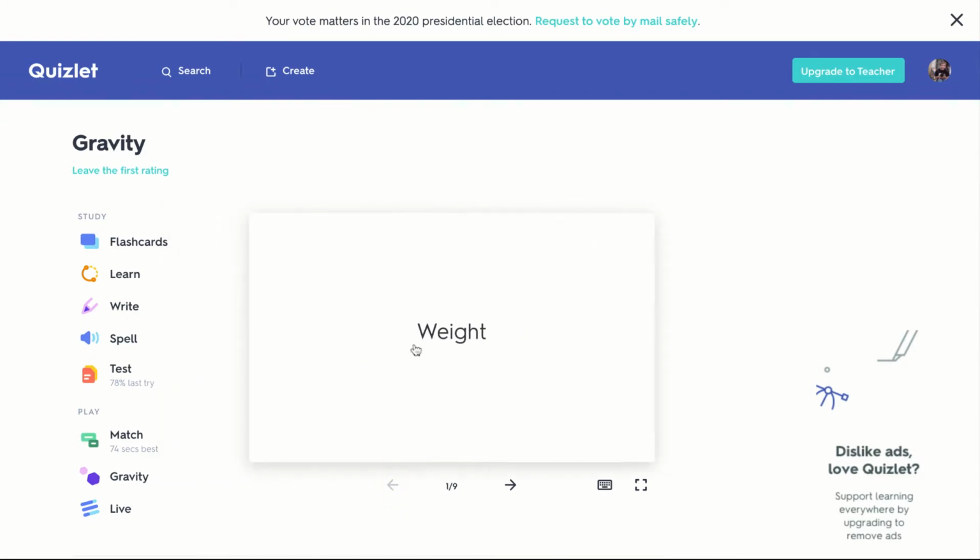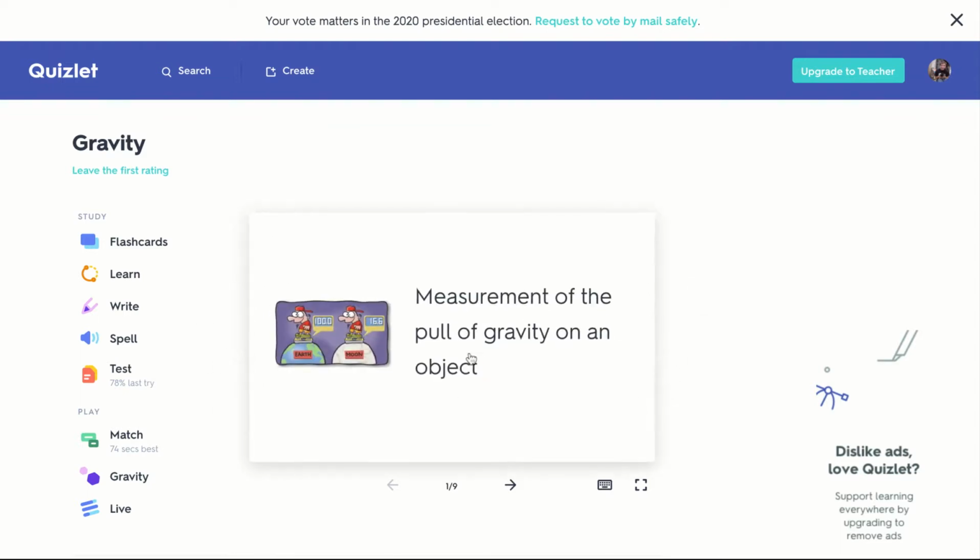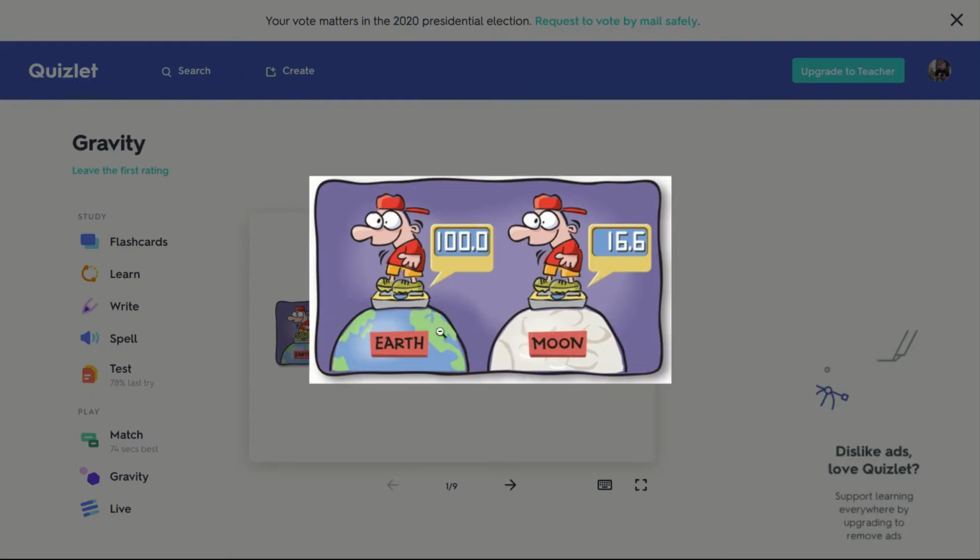I start at card 1, weight. Flip it over, and that's the measure of the pull of gravity on an object. I can also click on this picture to get it enlarged. On the Earth, he weighs 100. On the moon, he weighs 16 and 6/10 because the moon's gravity is 16 and 6/10 percent that of Earth.